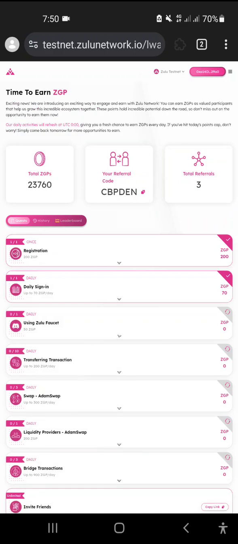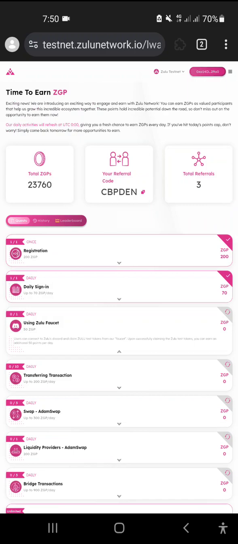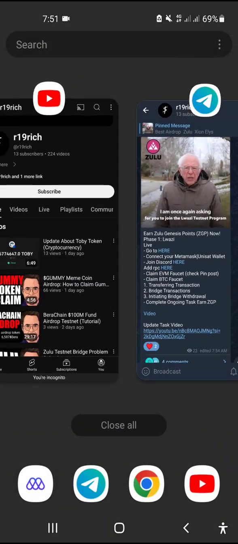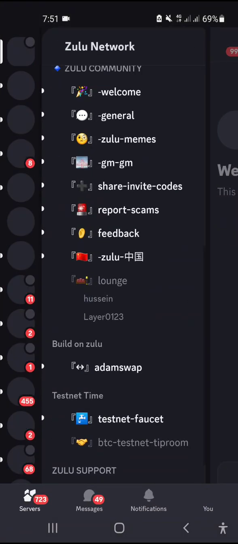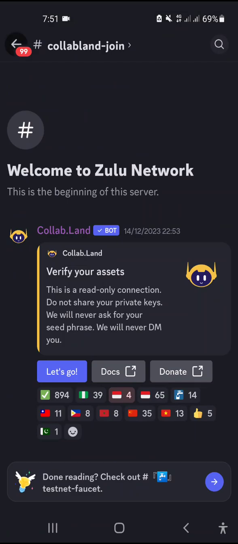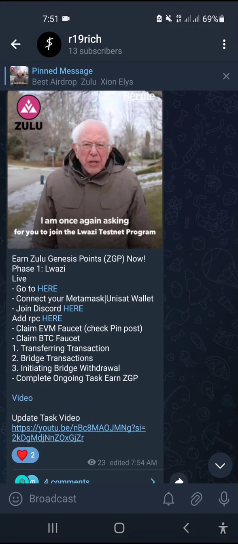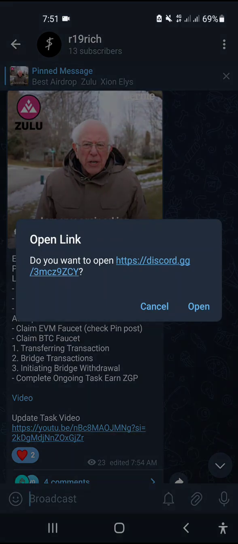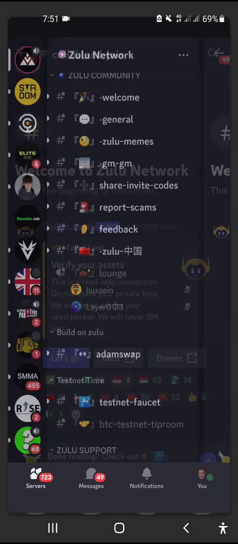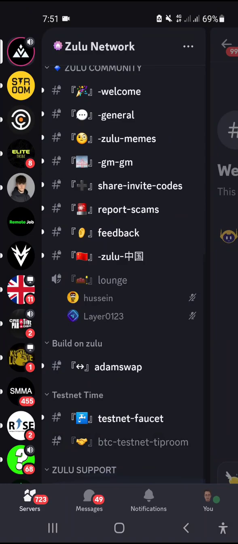How do you get Zulu from the faucet? You just take your EVM wallet address that you connected, your MetaMask address, and go to Discord like this and join Zulu Testnet. You can get a link there, and here is the Testnet Faucet.